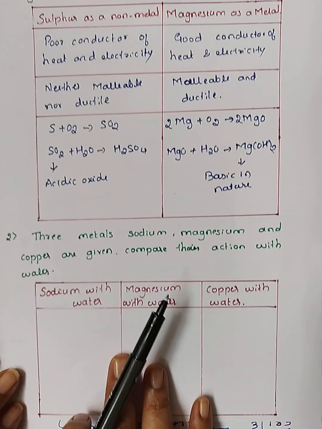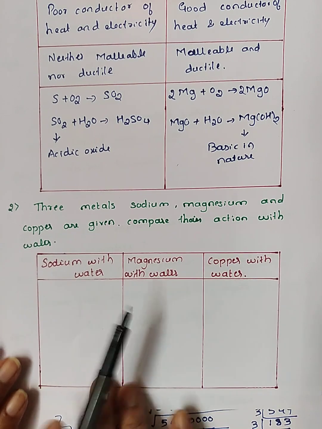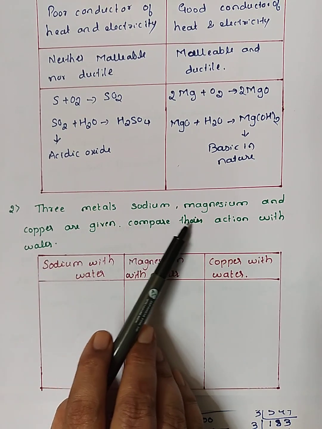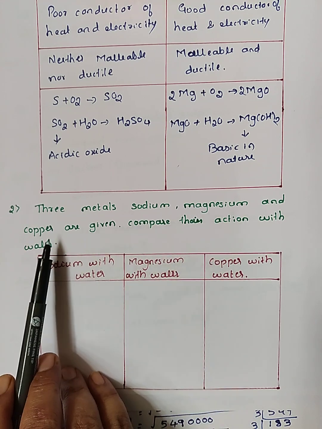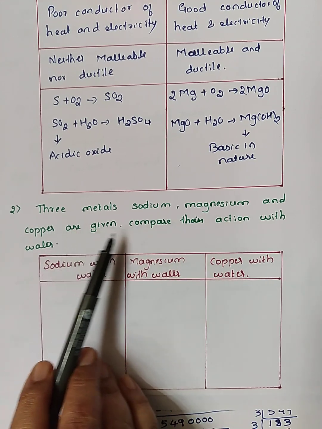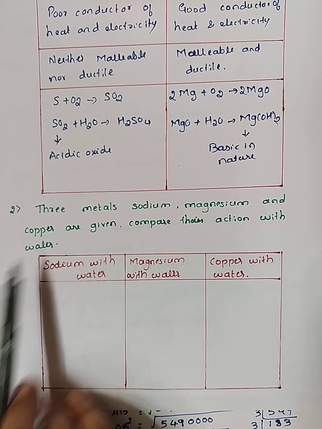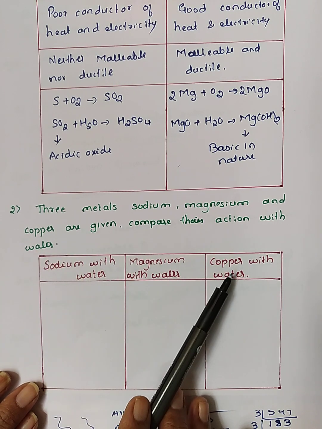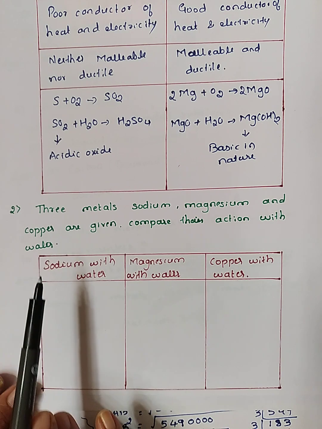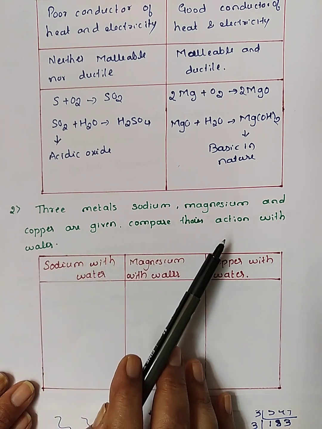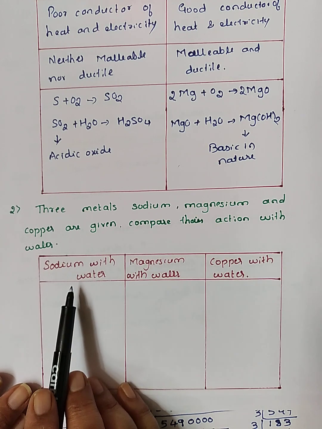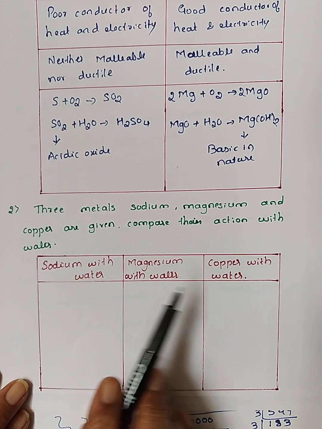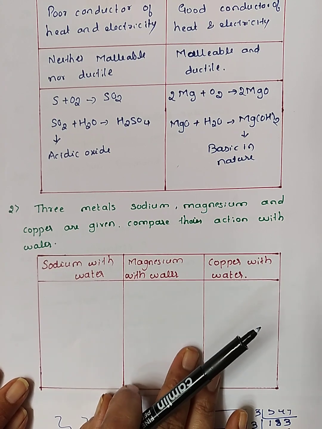Now coming to the second question, it is of the short type. Three metals, sodium, magnesium and copper are given. Compare their action with water. All are metals. Sodium is a metal, magnesium is a metal and copper is a metal. We have to compare their action with water. Means how sodium reacts with water, how magnesium reacts with water, and how copper reacts with water.